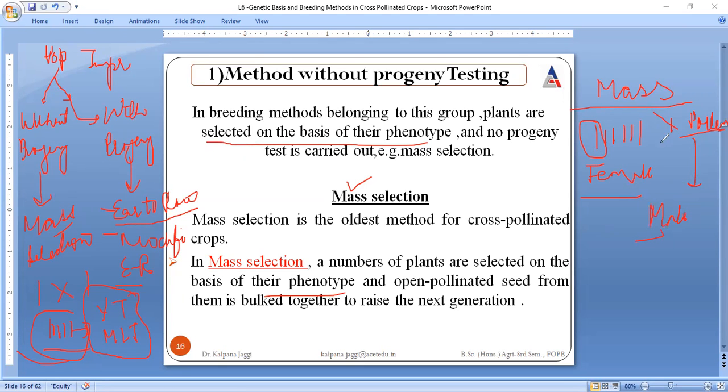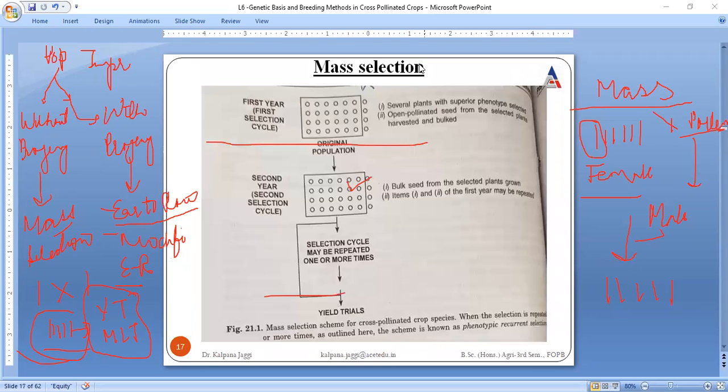Any male parent can come and fertilize the female. So this is said to be open pollination. Here a number of plants are selected on the basis of their phenotype, and then they are allowed to open pollinate, right? And as a result, the next generation is raised. See, this is the diagrammatic representation.